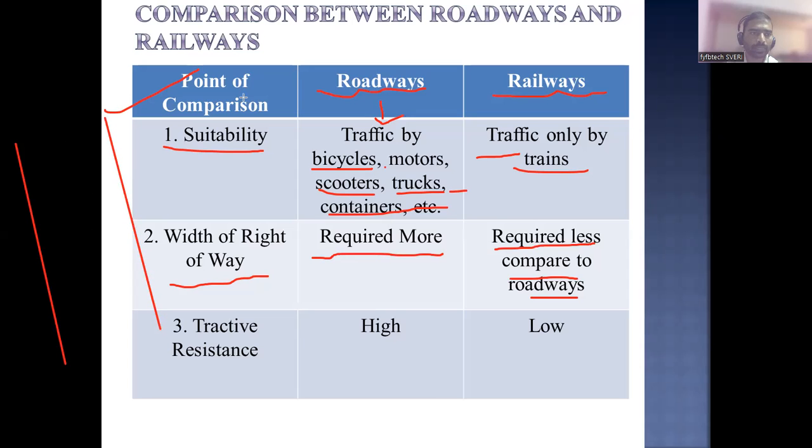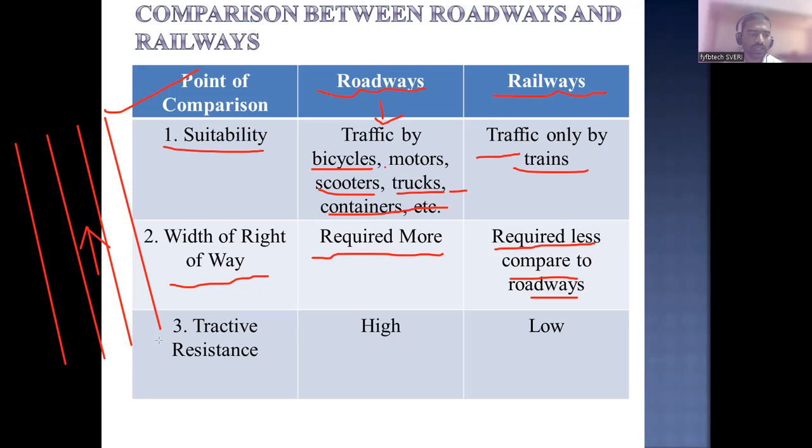If it is a road, this is only the roadway. It is meant for the traffic, but these are the road margins. You studied the cross section of the roads, correct? From this road boundary line to this road boundary line, the entire width is called the road width. That is called the right of way. So this right of way required for the roadway is very large, and for the railways the width is very less compared to the roadway. Is this point clear?